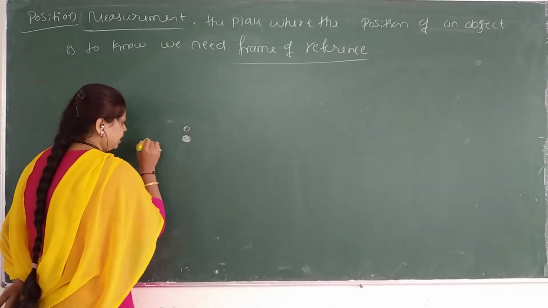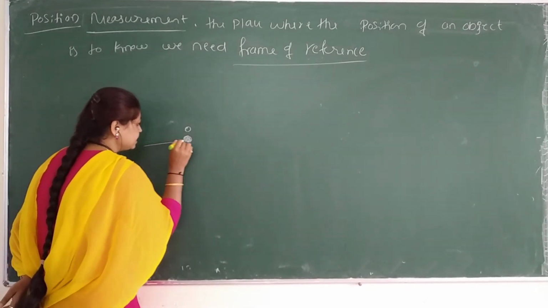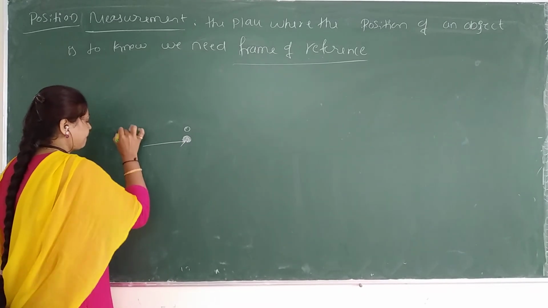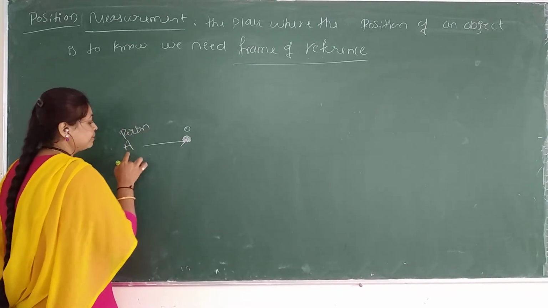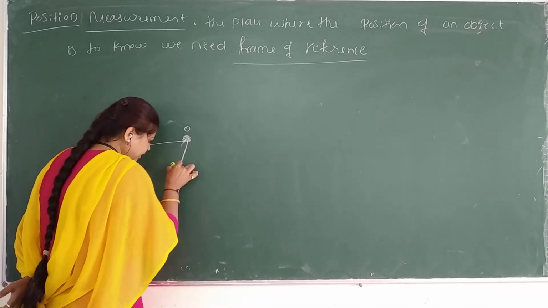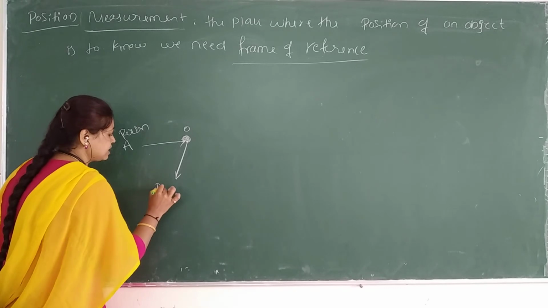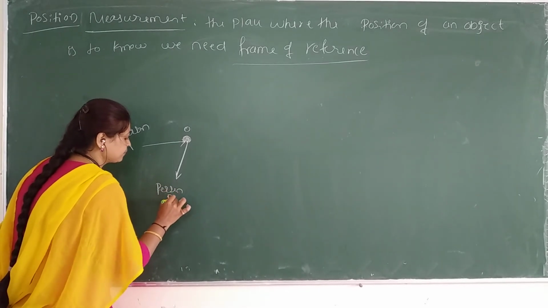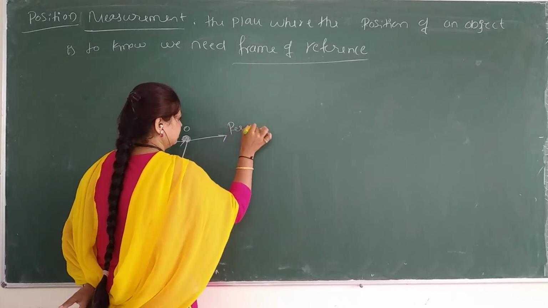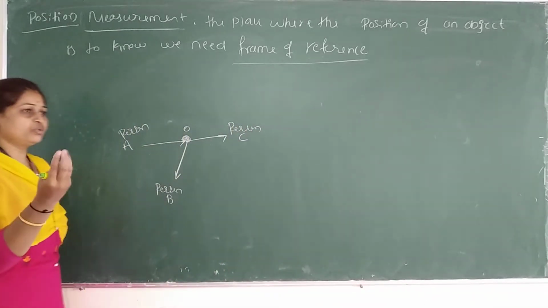Just imagine here person A is standing, and one more person is standing here. Let us take it as person B, and one more person, C. I have taken 3 people.